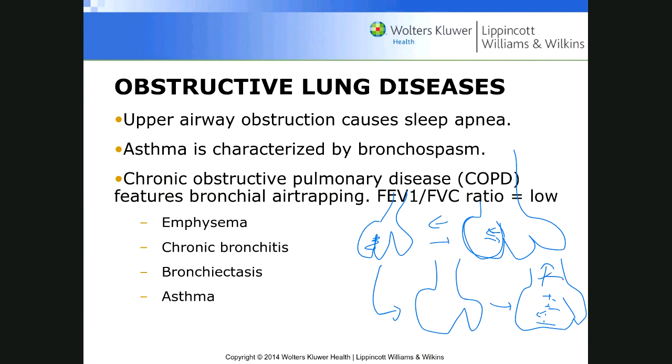And so if you want the air to go out, you have to squeeze. You really have to squeeze this, right? So that causes air to go out, for example. So emphysema is due to the loss of this alveolar, or these membrane, if you will, respiratory membrane. Chronic bronchitis is basically you get a lot of inflammation in there.